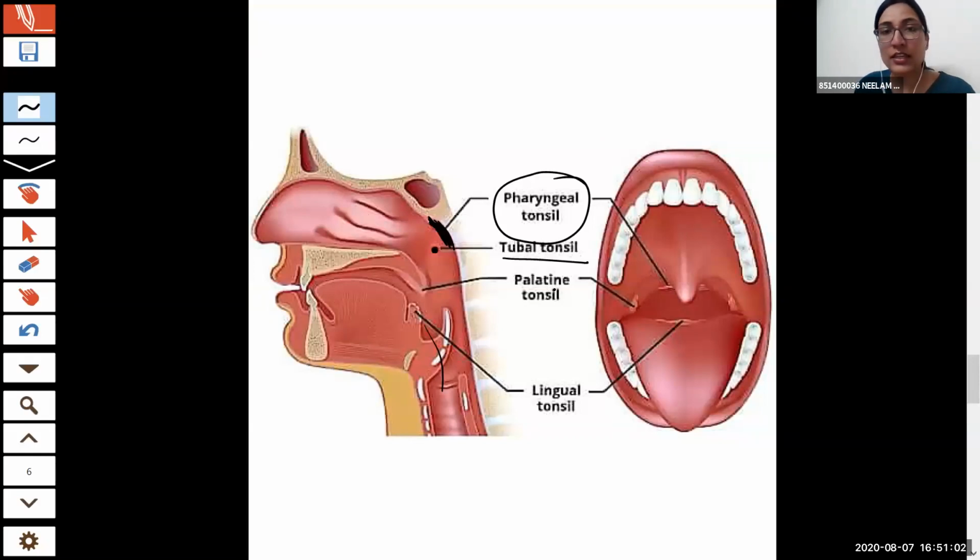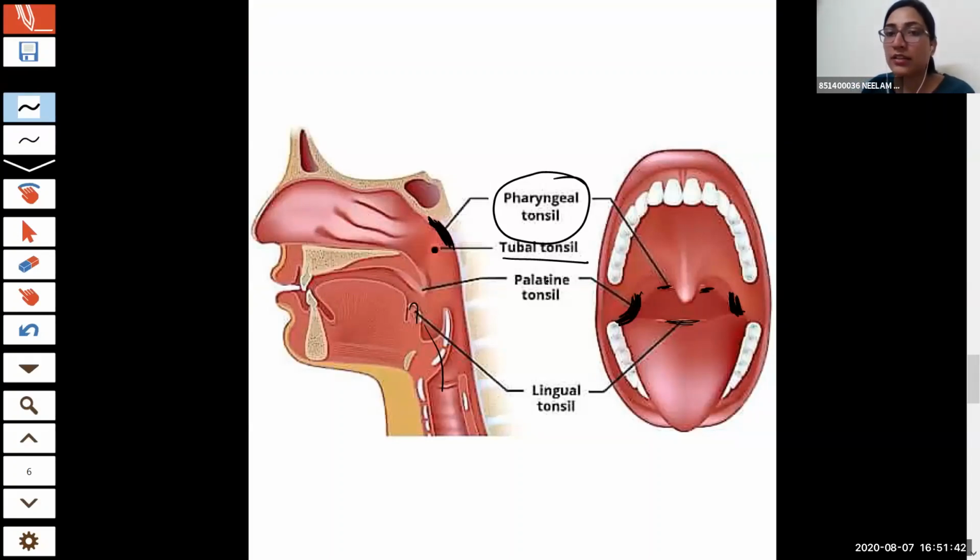Palatine tonsils are present at the palatine area, and lingual tonsils, as you can see, are present here. Palatine tonsils you can see in the mirror itself clearly. And this is the pharyngeal part, pharyngeal tonsils. When the palatine tonsil is swollen, infected, inflammation of tonsils, this is the most common one.